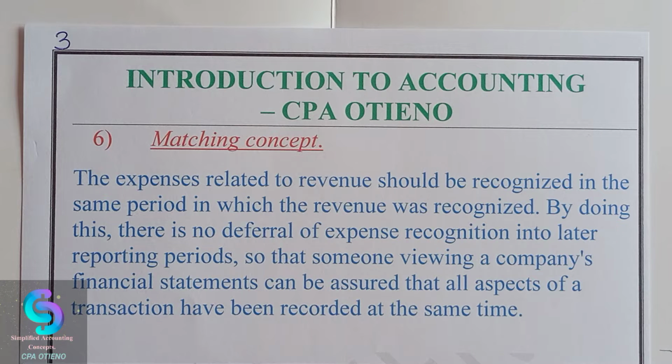Now, we have the sixth one, which is called the matching concept of accounting. This is a concept that states that the expenses related to revenue should be recognized in the same period in which the revenue was recognized. By doing so, there is no deferral of expense recognition into later reporting periods, so that someone viewing a company's financial statements can be assured that all aspects of a transaction have been recorded at the same time.